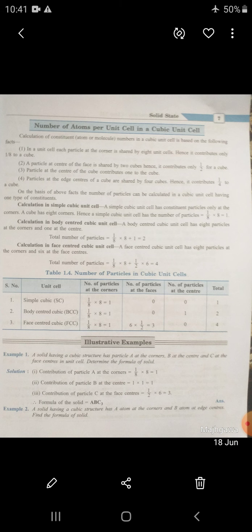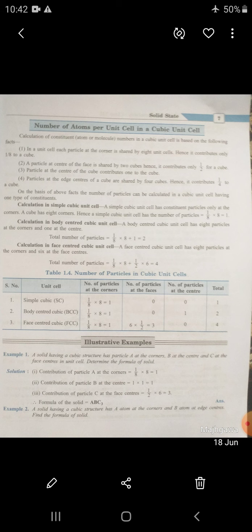Particles at the center of a cube contribute only to that cube, which means a particle situated in the center has one lattice point. Particles at the edge centers of a cube are shared by 4 cubes, which means a 1 by 4 contribution.